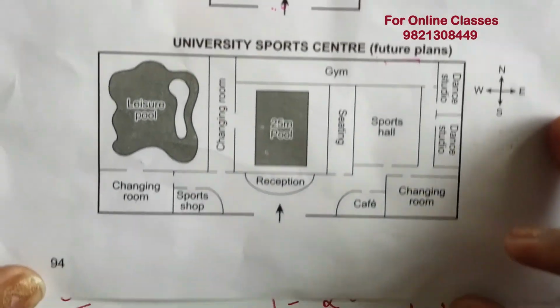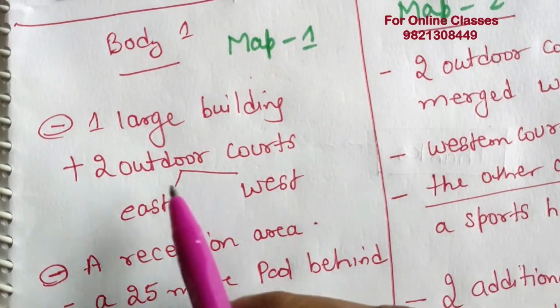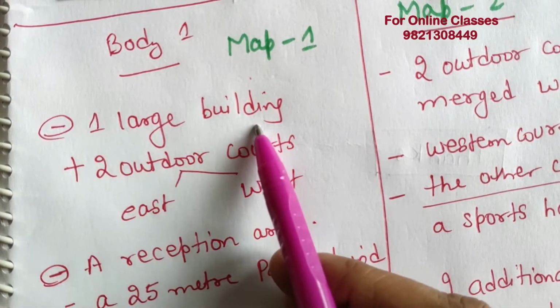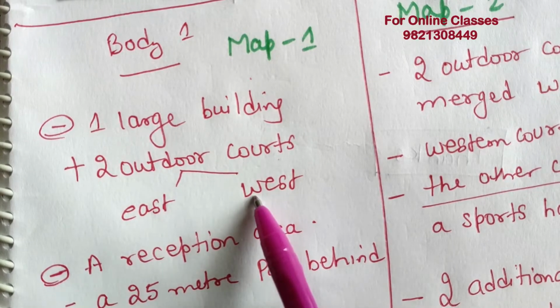Okay, let me show you in present tense what we can write. There is one large building with two outdoor courts, one in the east and one in the western side.